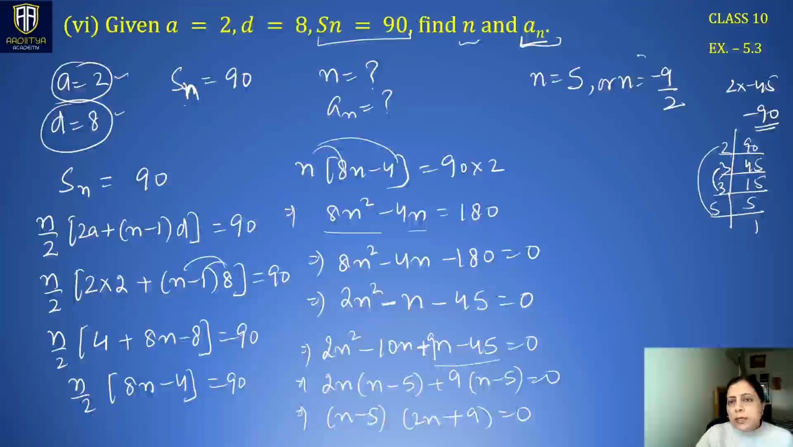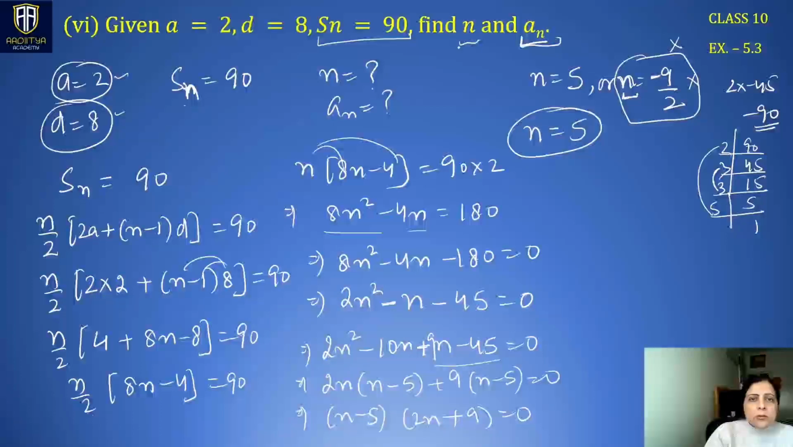Right? Now minus 9 by 2, as we have done a similar question, n means the number of terms, which is represented by small n, a natural number. This is a fractional number, moreover it is negative. So we can leave this value apart, and the value of n becomes 5, which is useful to us. So now we have found the value of n here. n is 5, we have to find a5 afterwards.